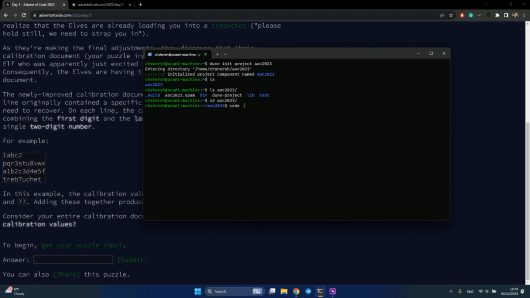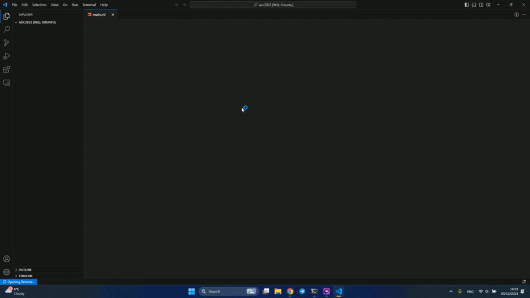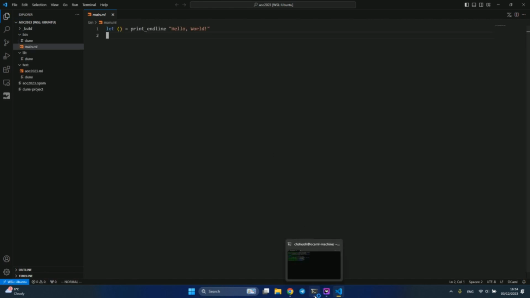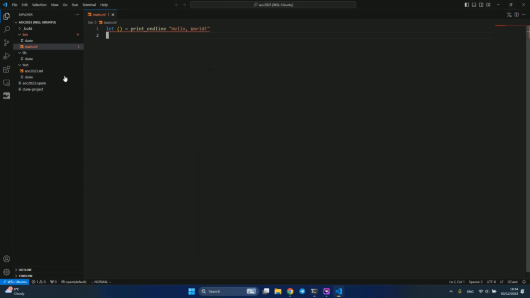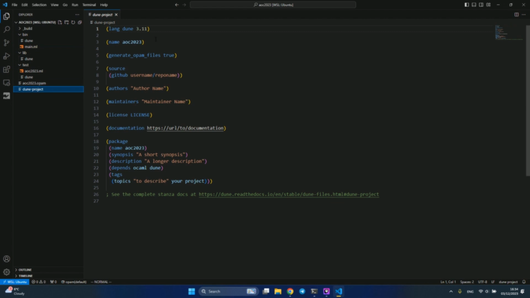So I'm going to use VS Code. If you are a NeoVim, Emacs, Vim, Helix, Sublime, Notepad fan, you might not like this choice, but for me it was the easiest one to get set up, and also I use it at work. So yeah, we can open it in VS Code, and we can see that we have this file, dune-project. The dune-project describes all your projects, with some automatically generated stuff. We don't need it.